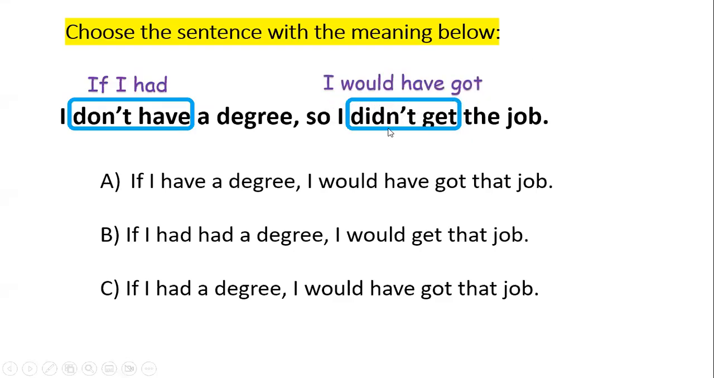I would have got. I remove the negative form, and then I need would plus have as a helping verb and past participle. إذا عندي درجة علمية كان حصلت على الوظيفة. So it means I don't have the degree, and of course I did not get the job. Which one is the correct meaning here? It's C. If I had a degree, I would have got that job. Okay, but actually I didn't.